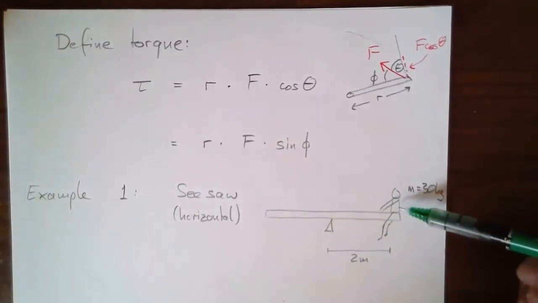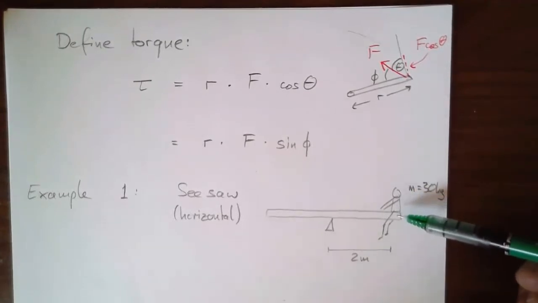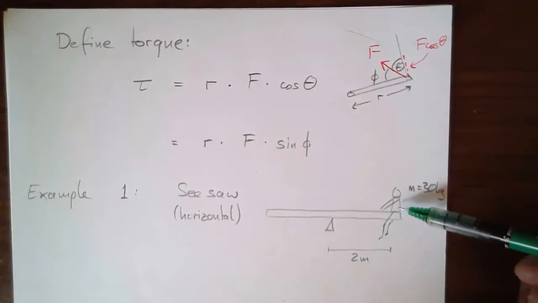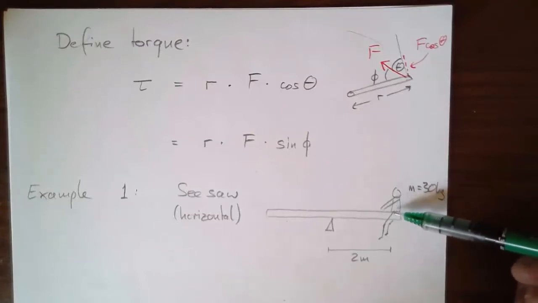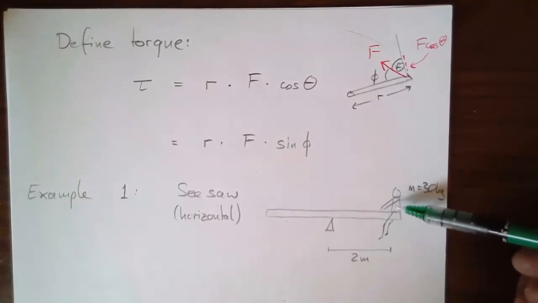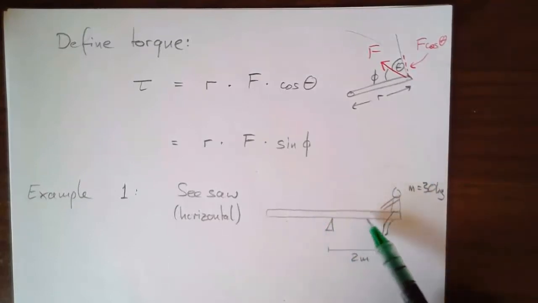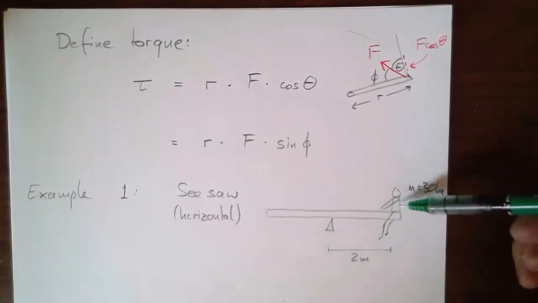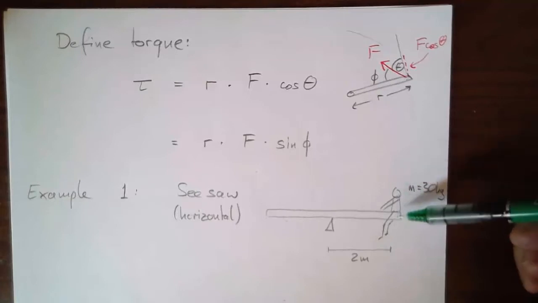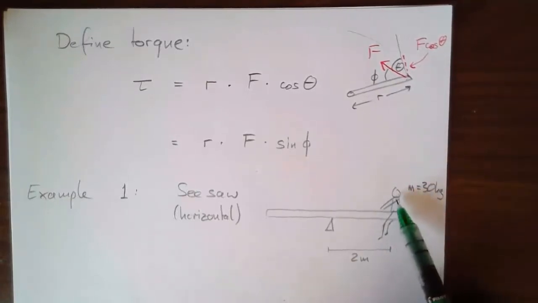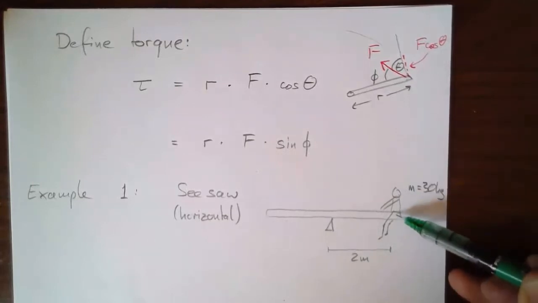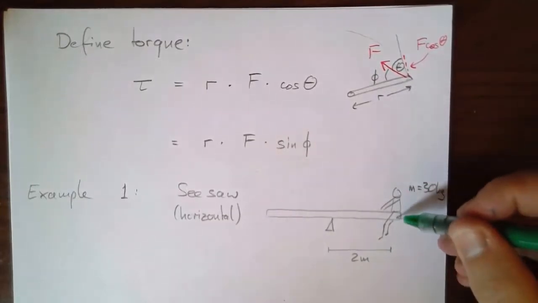That's not quite true. The weight of the child acts on the child, and then there's a normal force from the seesaw on the child. But because of Newton's third law, that same force is acting downwards on the seesaw, right? So let's say this again. The weight acts on the child, but we care about forces on that wooden beam. But because the child is supported by the beam, there's a normal force up, and the normal force goes both ways, Newton's third law. So there's a normal force acting on the seesaw right here.